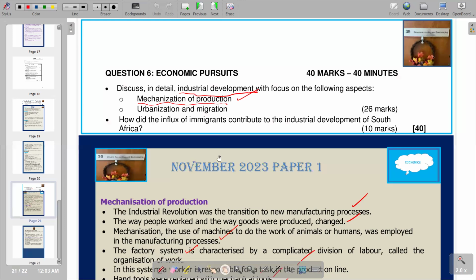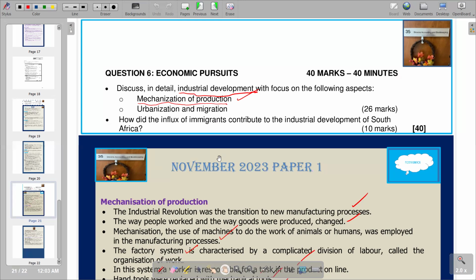So immigrants, these are foreigners moving into our local economy. Foreigners coming from outside the country are coming to live here in our country, and there are obviously reasons behind that. The main reason is to look for job opportunities, greener pastures, and some of them are refugees. So with that effect now, that influx,